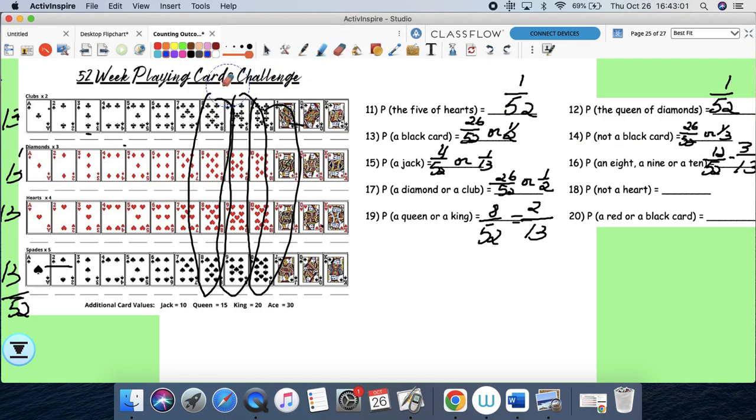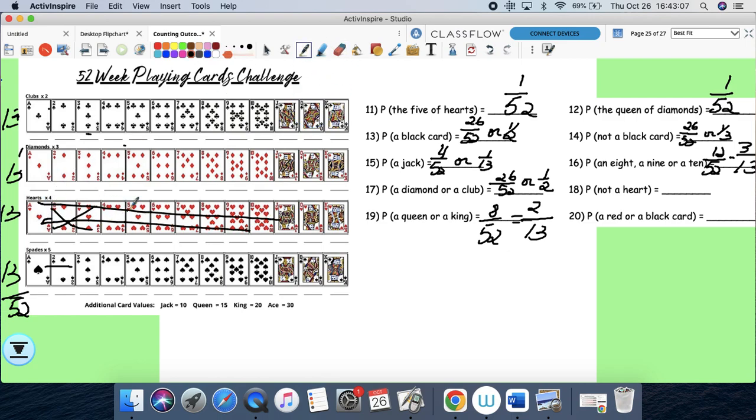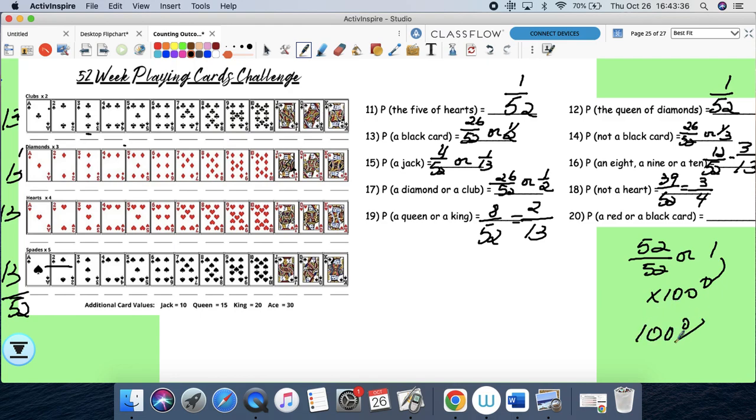No hearts. Not a heart. So if you think about not hearts, it would be this, right? No, not these. It would be 13, 13, and 13. So it's 39 out of 52. Okay, so it'd be 3 over 4. A red or a black. So if you pick a red or a black, you win. How many red cards and black cards here? There's 52 over 52, or just 1. So with the same thing, if you multiply that by 100, 1 means 100%.